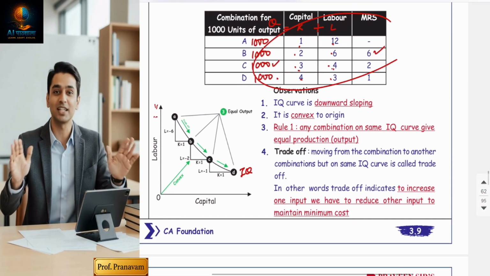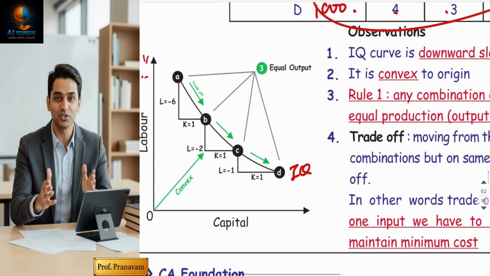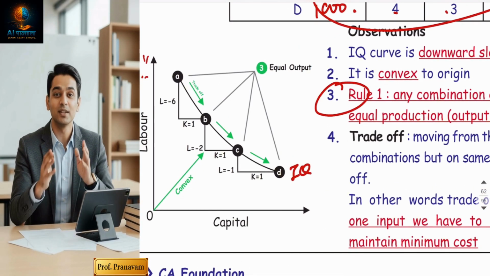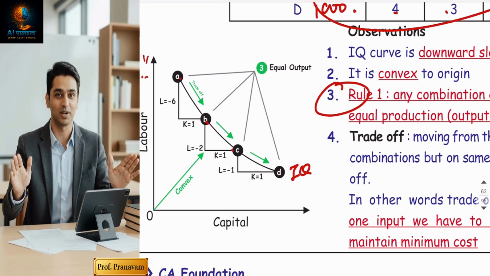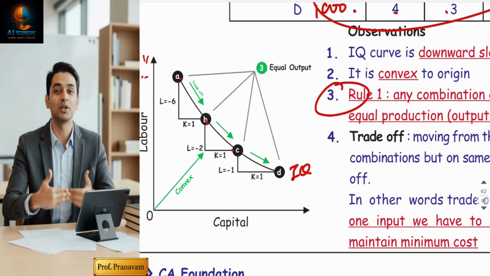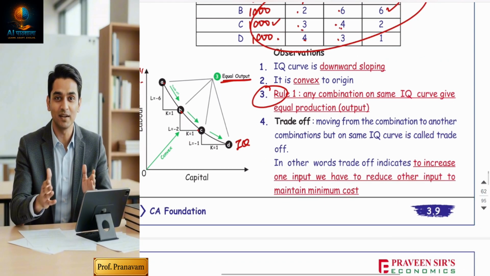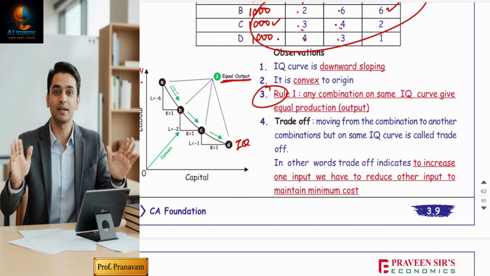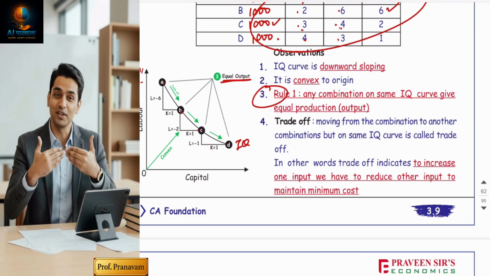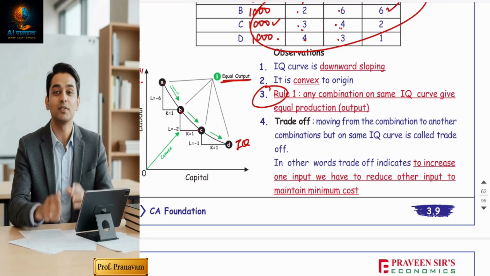If you plot this table and frame an IQ curve, your isoquant curve is downward sloping, and one thumb rule gets derived. Any combination you produce, A, B, C, D, any combination of labor and capital you purchase, all combinations will give you equal output. So rule number one is any combination on the same isoquant curve gives you equal quantity, 1,000 chocolates only. This is the first rule of isoquant.